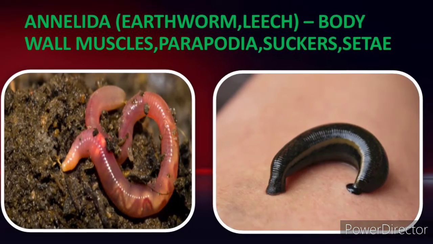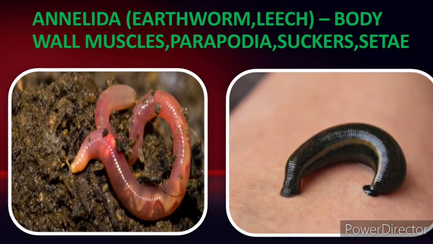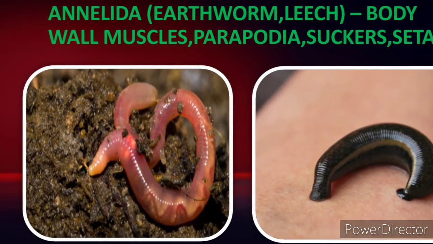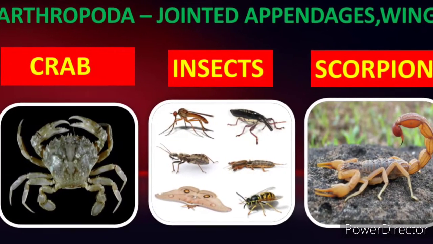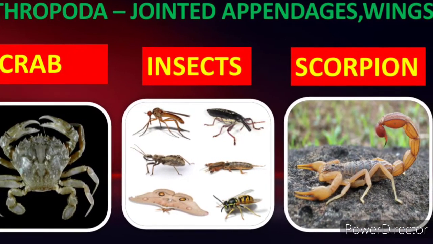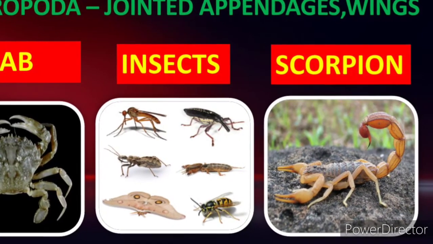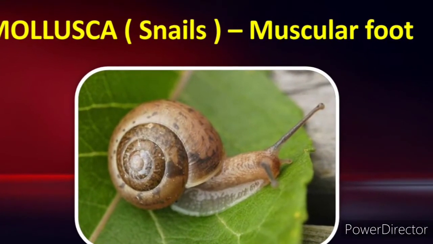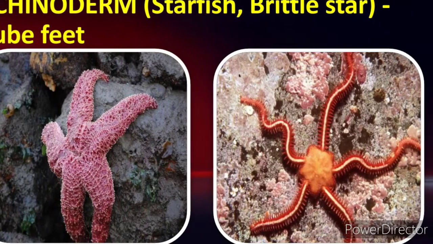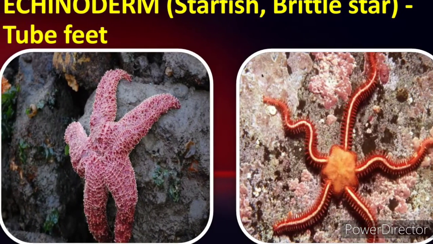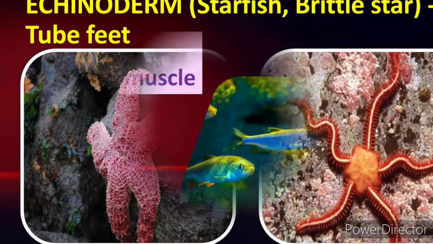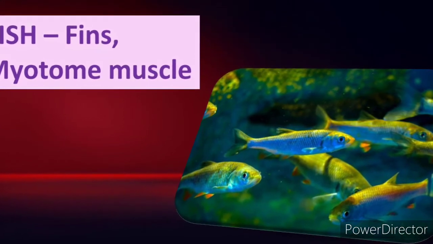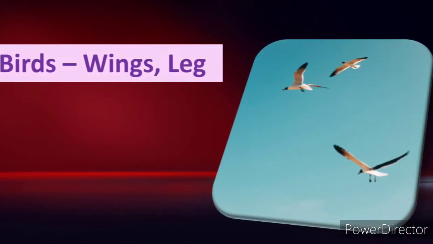For annelida, example earthworm and leech, the locomotory organs are body wall muscles, parapodia, suckers, setae. Arthropoda, examples crab, insect, scorpion, the locomotory organs are jointed appendages and wings. For mollusca, example snails, the locomotory organ is muscular foot. Echinoderms, such as starfish and brittle star, the locomotory organ is tube feet. For fish, the locomotory organs are myotome muscles and fins. For birds, the locomotory organs are wings and legs.